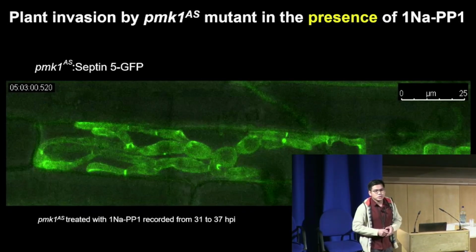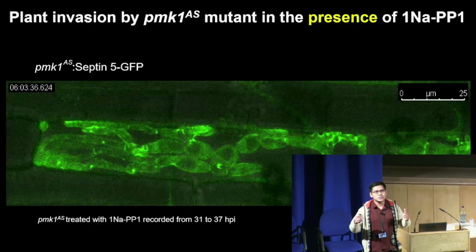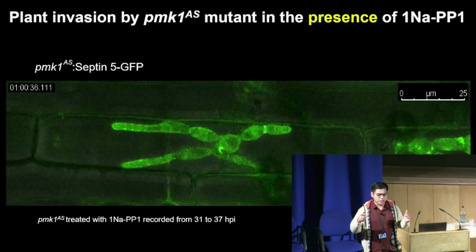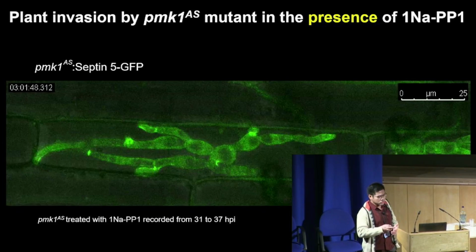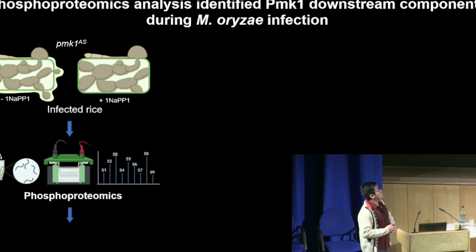So in order for us to determine what the downstream targets of PMK1 are, what the components are that it phosphorylates during the invasive growth stage, we performed a comparative phosphoproteomics.